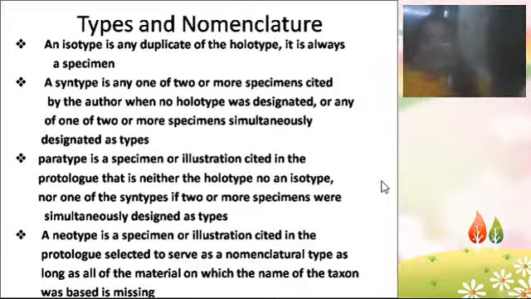Neo means new. So it's a specimen or illustration cited in the protolog. Protolog means a library. So it's selected to serve as a nomenclatural type as long as all of the material on which the name of the taxon was based is missing.